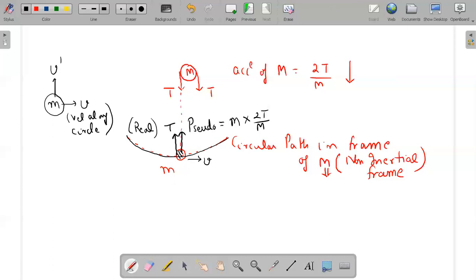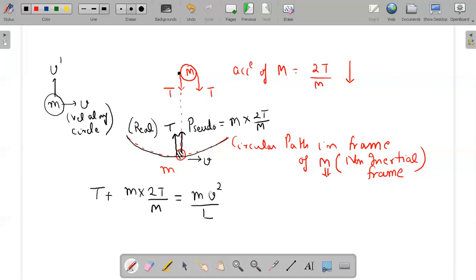And the force which is acting on small m towards the center, and where is the center? The center of that circular path will be at capital M, and the force towards capital M is T plus the pseudo force. And this total force which is towards the center must be the centripetal force, which is m v square over radius, that is the length of the string.